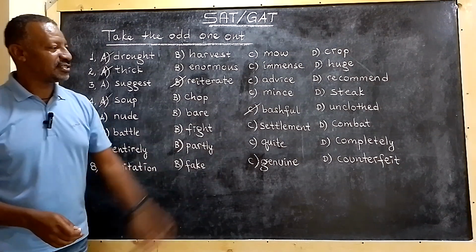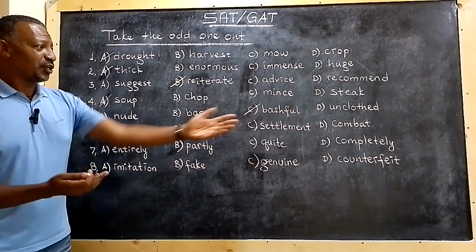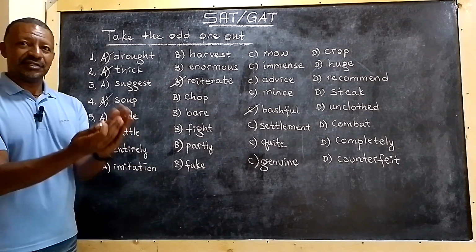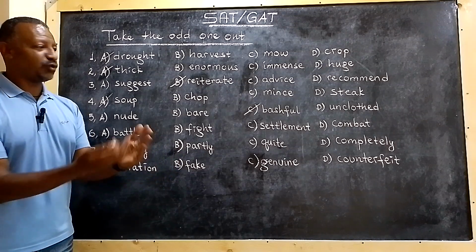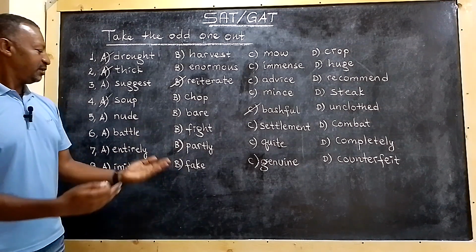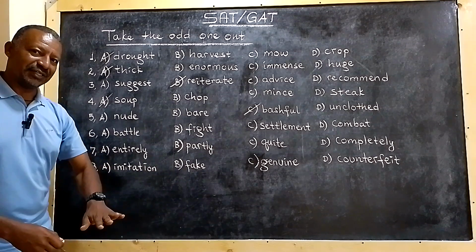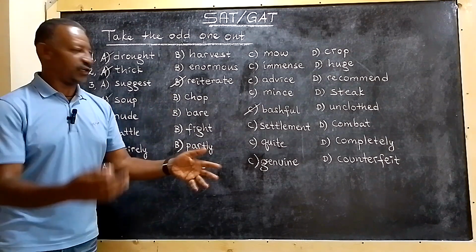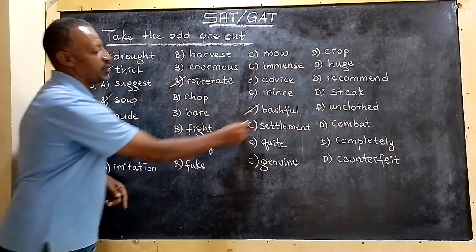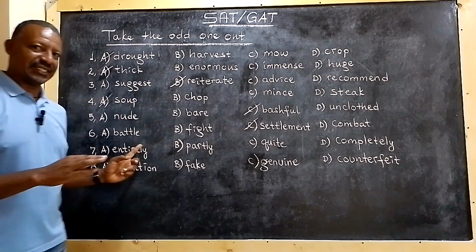What about number 6? Battle, fight, settlement, combat. All the 3 words, you're correct. Combat, fighting, battle, share the same thing, okay? They talk about a kind of war zone, right? Combating, fighting, battling, the same thing, right? The difference is settlement, which is some sort of antonym for the 3 words, right? So the correct answer is settlement, which is the odd one out of this list, okay?